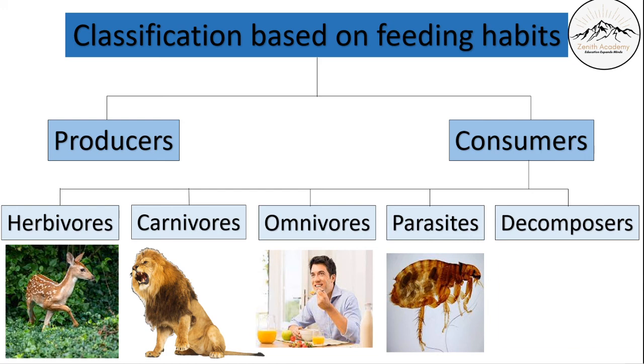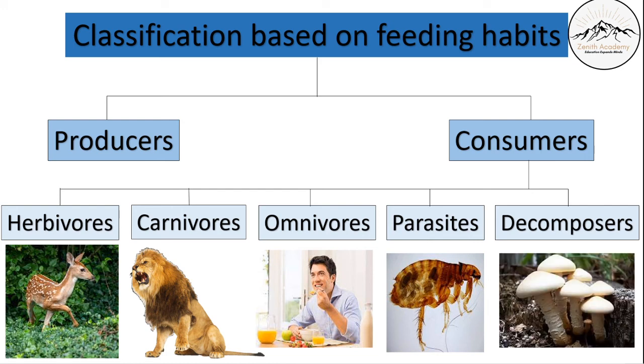Then there are decomposers. What are decomposers? They are organisms such as bacteria, snails, or fungi. Mushrooms, they are an example of fungi. They break down the organic components in the remains of dead plants. So, whenever there are any dead plants that have been consumed and they are left like that, in that case, decomposers will come all over it and they will break down the remains of the dead plants.